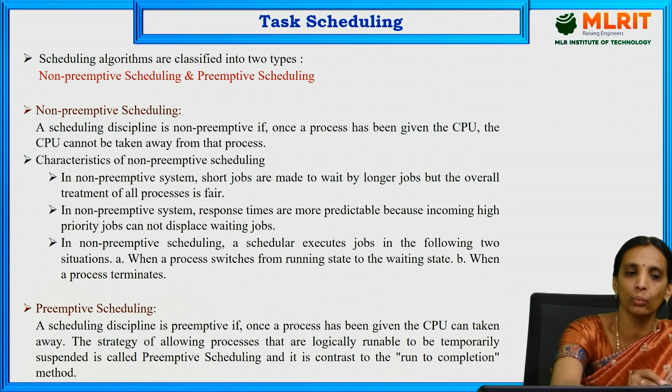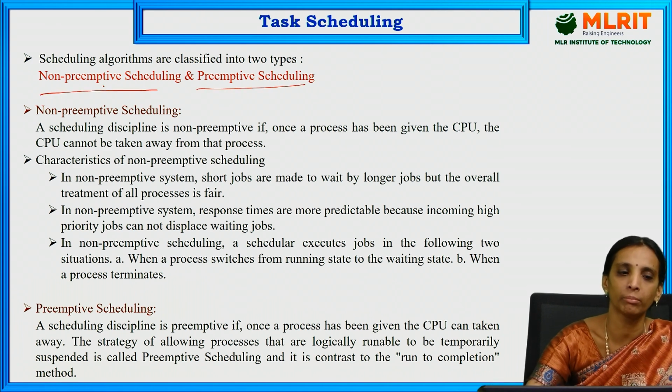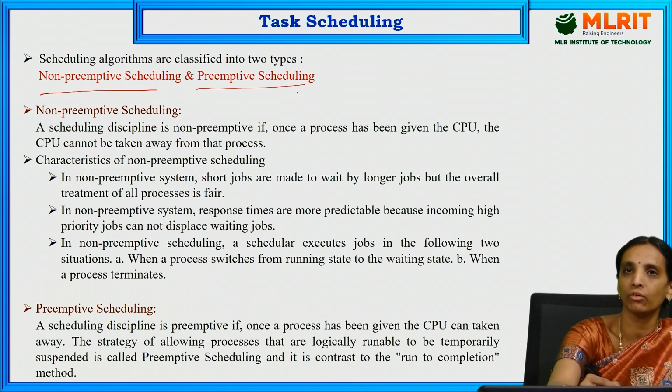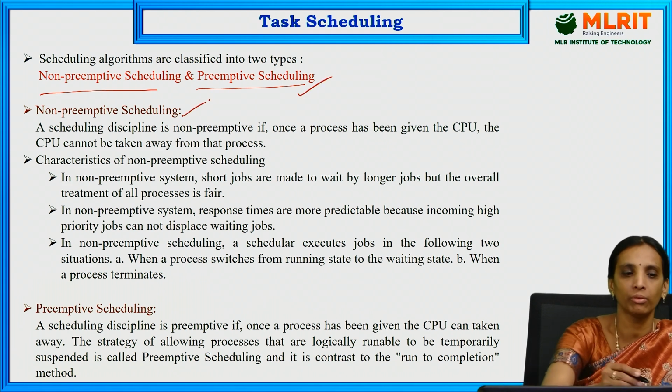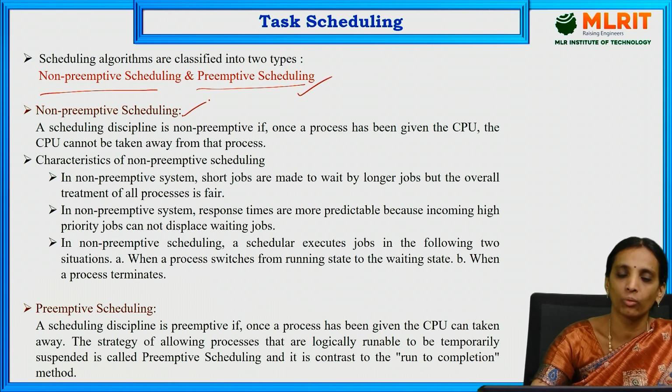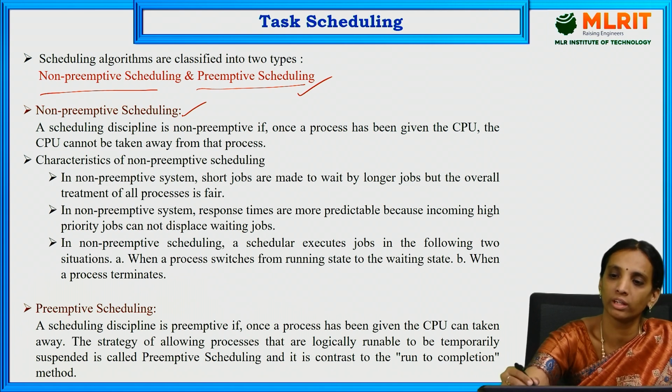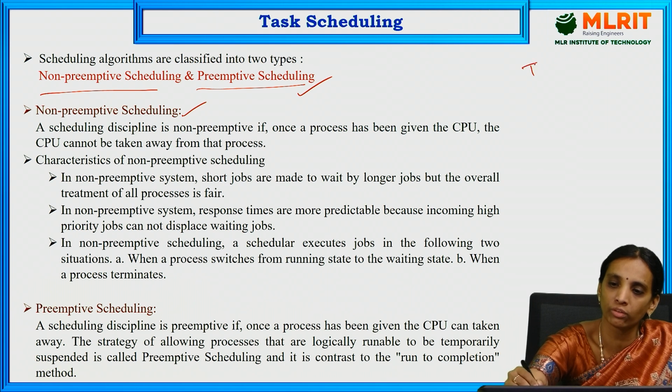Next, there are two types of scheduling algorithms. The first one is non-preemptive scheduling and the second is preemptive scheduling. In non-preemptive scheduling, once the process is given to the CPU, it cannot be taken away from the process. If there are two processes, one is P1 and another one is P2.